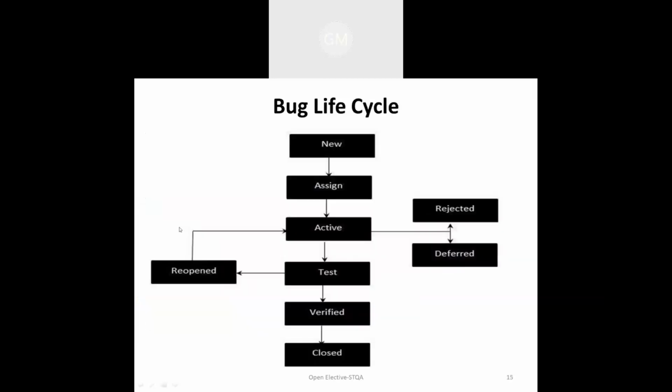Now, moving to the next part, this diagram represents the bug cycle. If you observe, the software defect cycle and the software bug cycle are the same; the working is almost the same, only the working style is a little bit different.